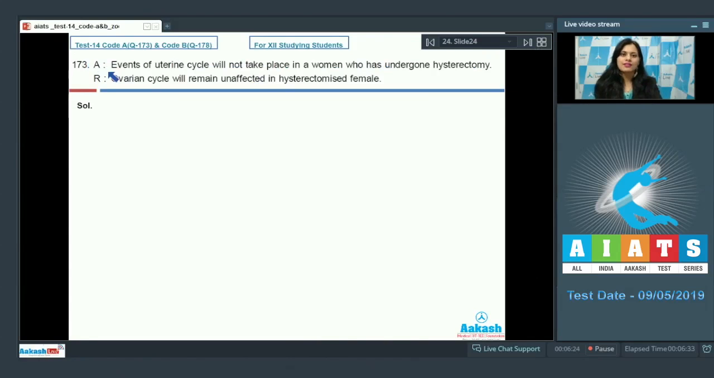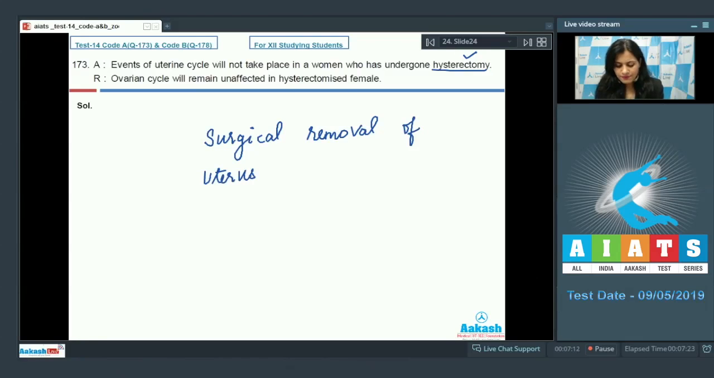Question number 173. Assertion given is, events of uterine cycle will not take place in a woman who has undergone hysterectomy, and this is a correct statement. Hysterectomy is what? Hysterectomy means surgical removal of uterus. And when there is surgical removal of the uterus, then the events of uterine cycle will not take place in women.